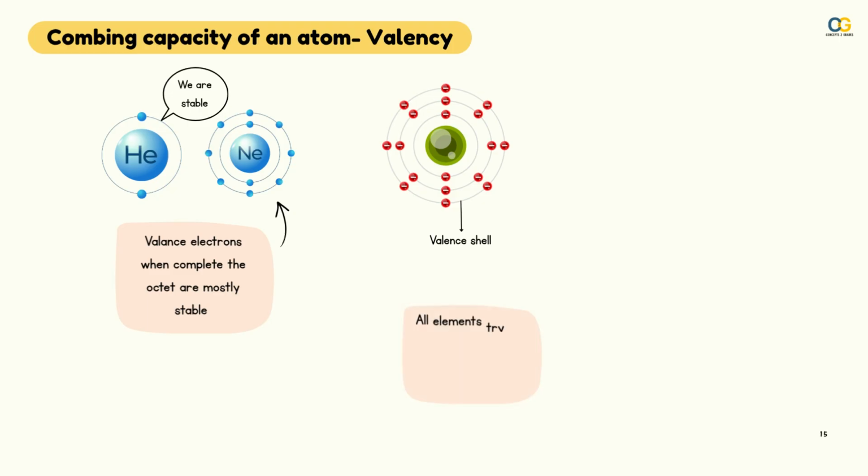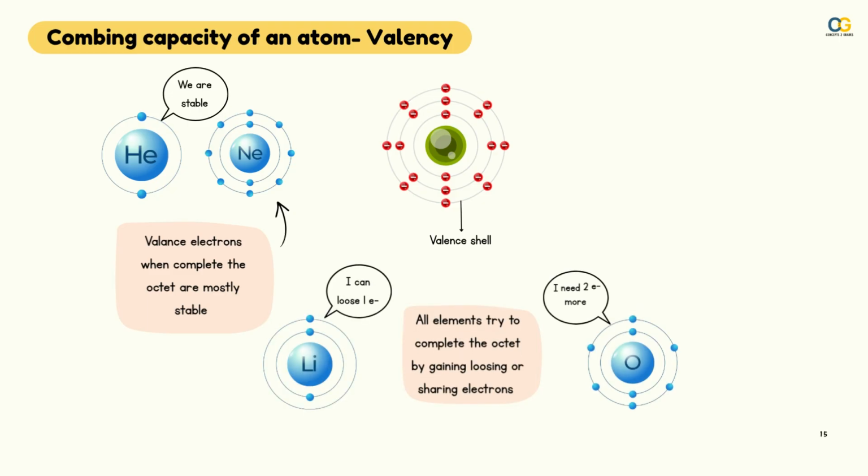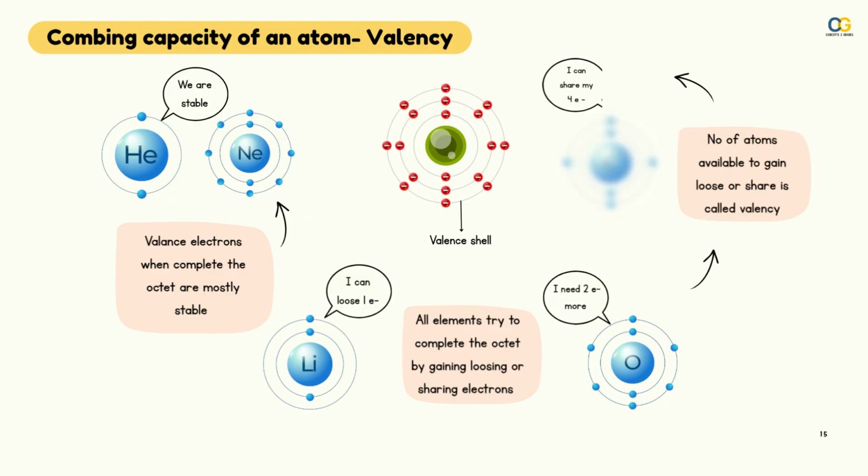All elements try to complete their octet either by gaining, losing or sharing electrons, and the number of electrons available to gain, lose or share is called the valency of that element. Here, lithium can lose 1 electron, hence its valency is +1. Oxygen needs 2 electrons to complete its octet, hence its valency is -2. This is how the valency of an atom is written.